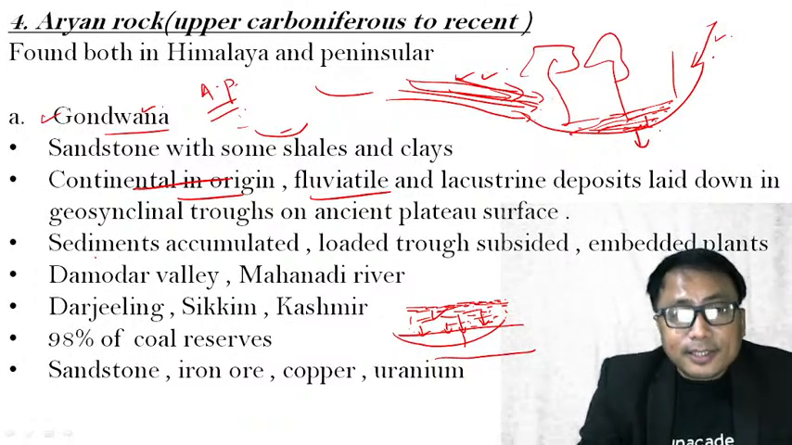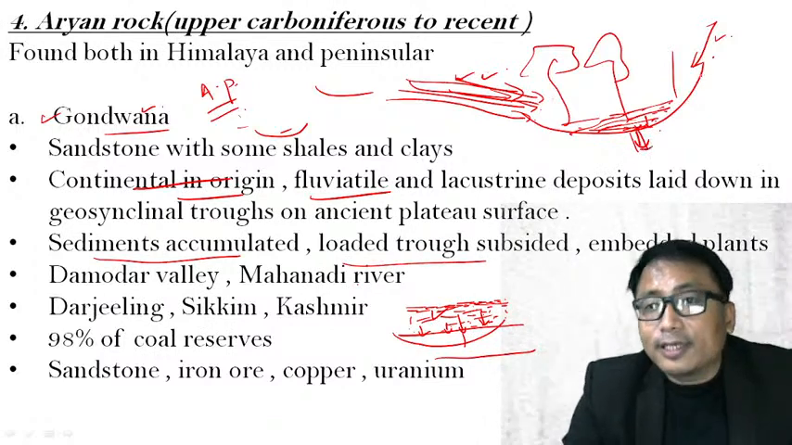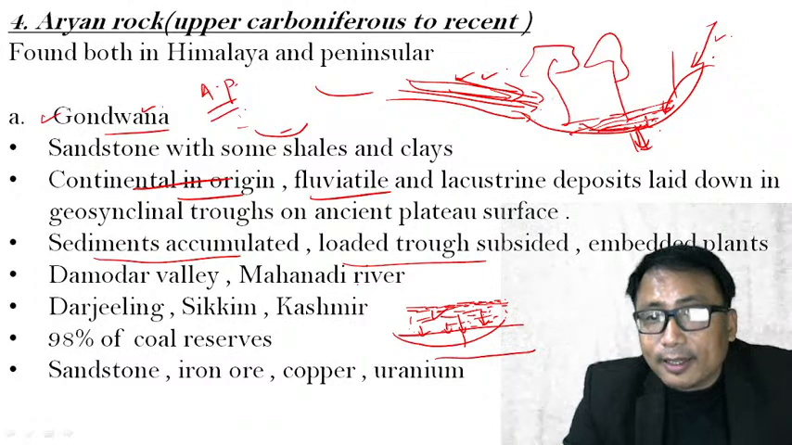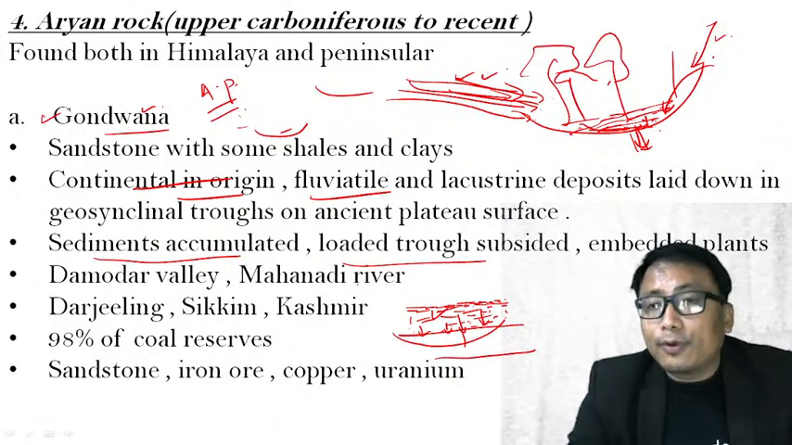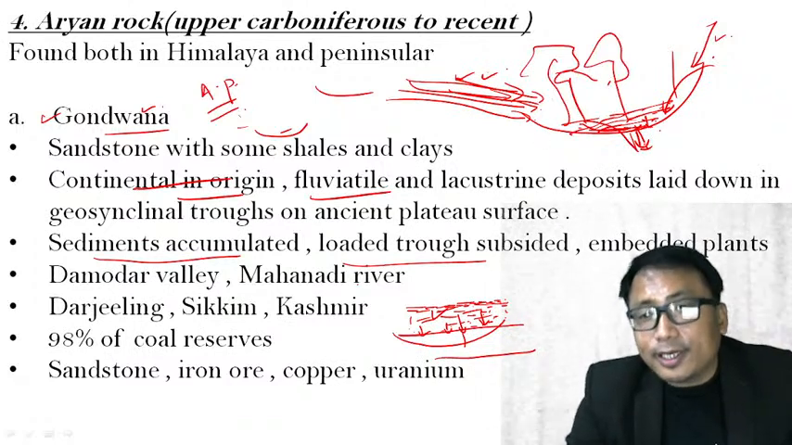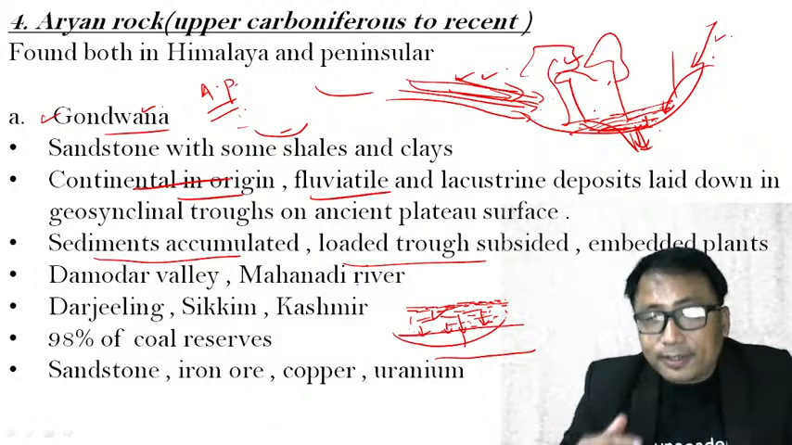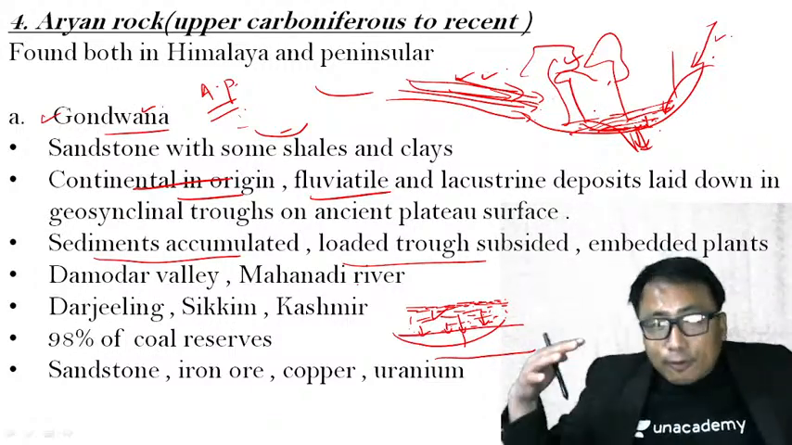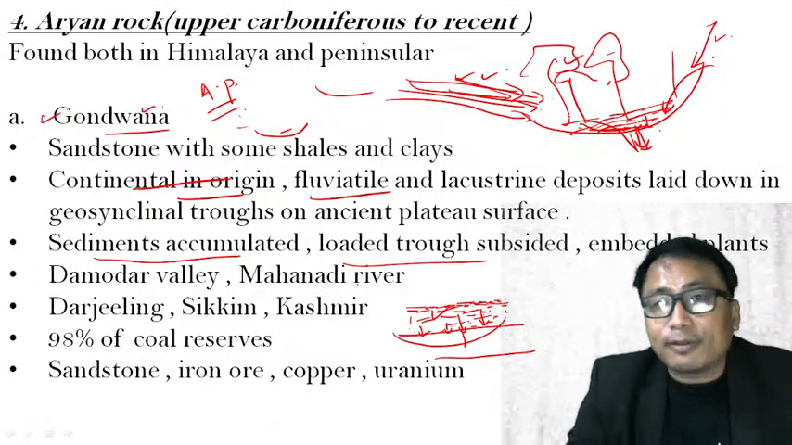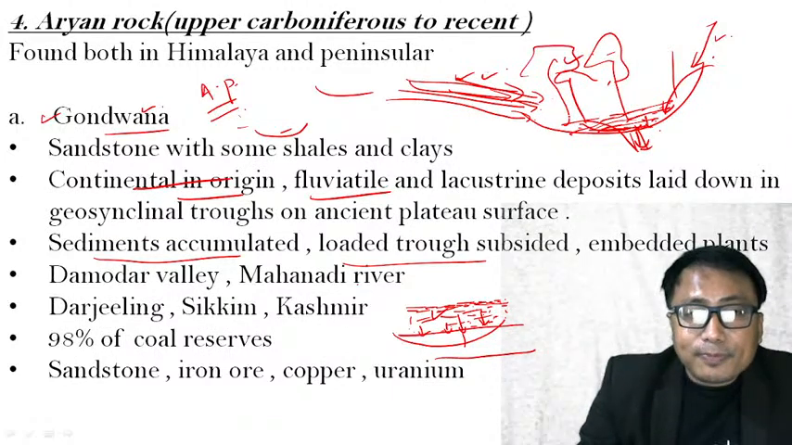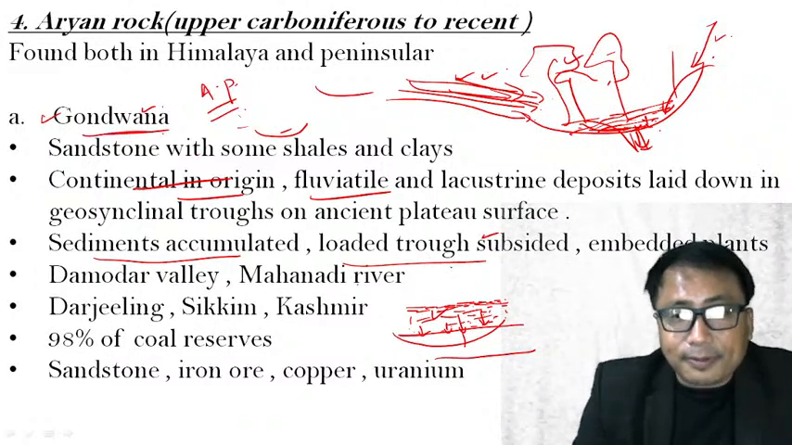Therefore, sediments accumulate in region, loaded trough subsided. During its subsidence, surrounding region are brought together again. Now the plant which is present here will also be subsided below, which means it will be subsided continuously. Therefore, this plant community will be buried under these sediments, again subsided under load of pressure and temperature over a very long period of time. Finally, this plant will turn into coal. Therefore, such activity in India under this Gondwana rock system happened.